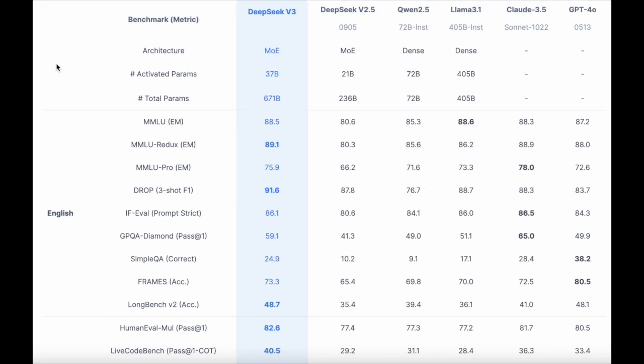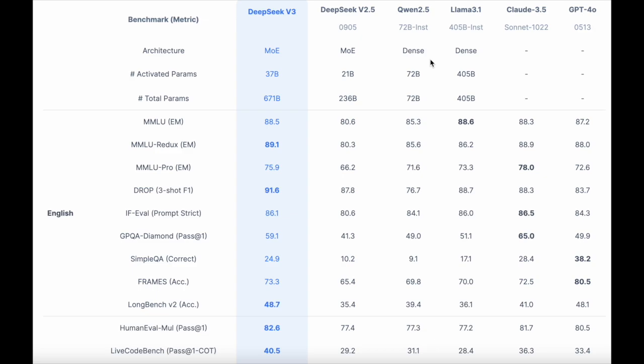For the benchmark, guys, this is actually from DeepSeek's official website. You can see the metrics right here. We are going to be comparing DeepSeek V3, which is a superset of the R1, against GPT-4o.